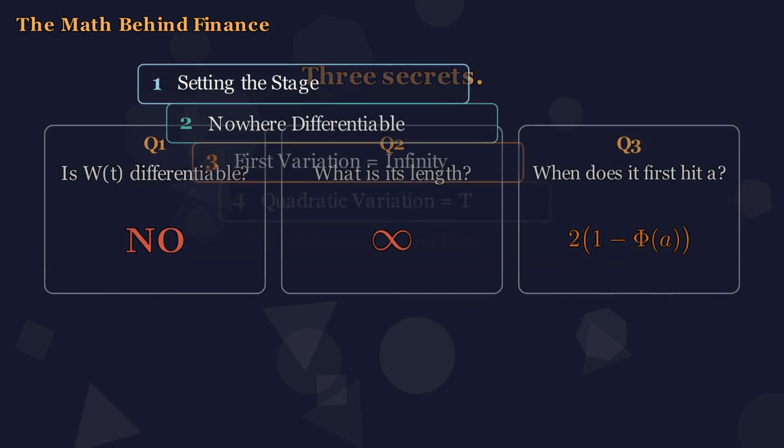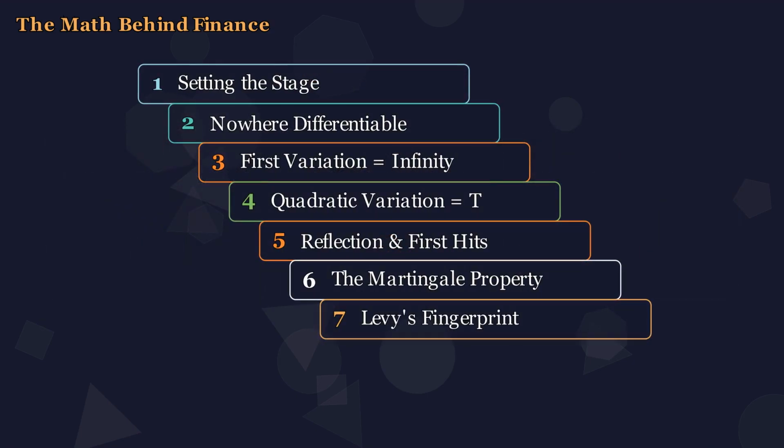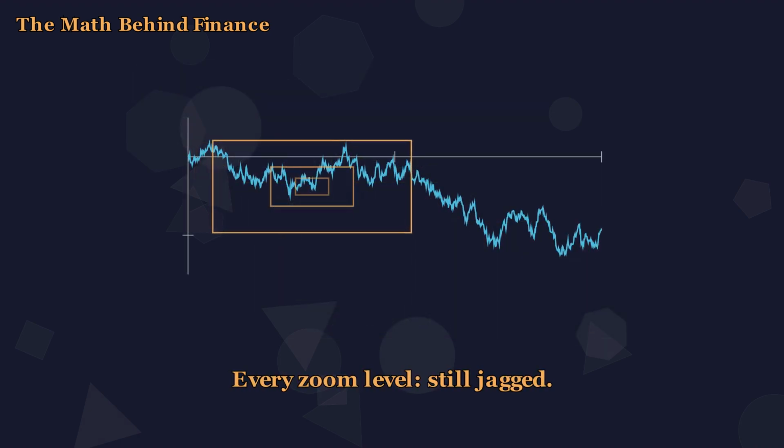7 chapters: non-differentiability, first variation, quadratic variation, reflection and first hitting times, the Martingale property, and a theorem, Lévy's characterization, that ties every single thread together. Watch what we are about to do. We will zoom into the path 1,000 times, 1,000,000 times, and you will see why no tangent line can survive.